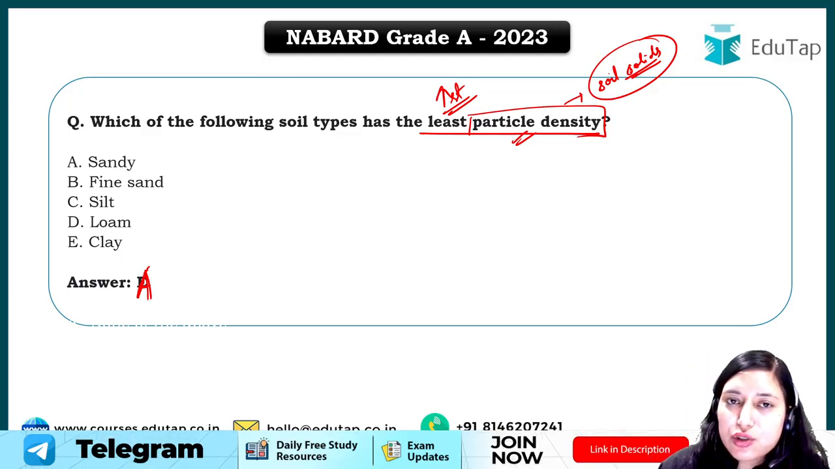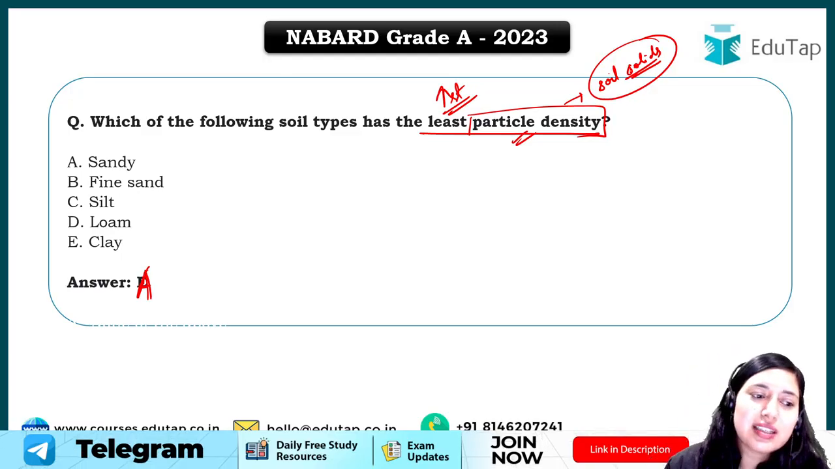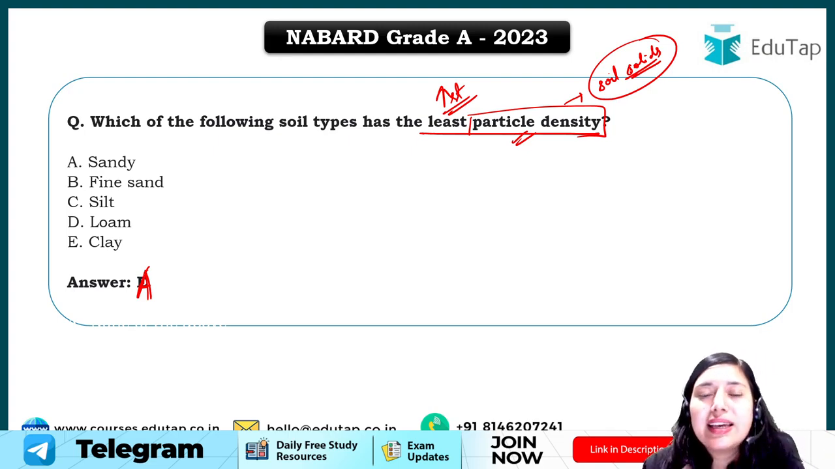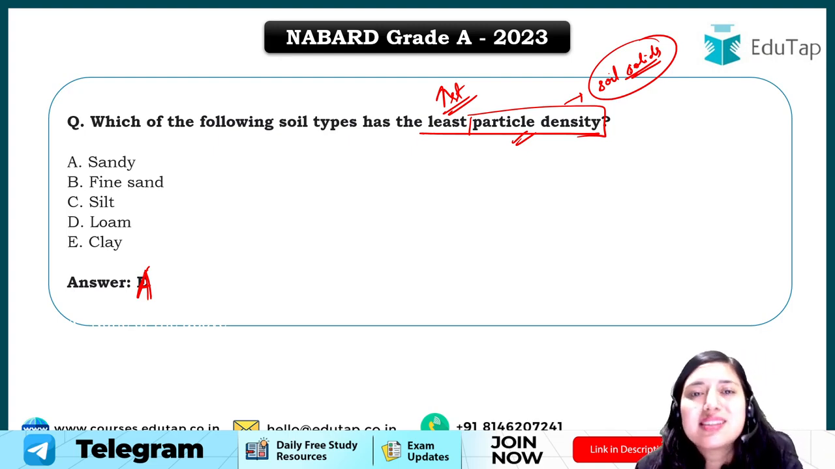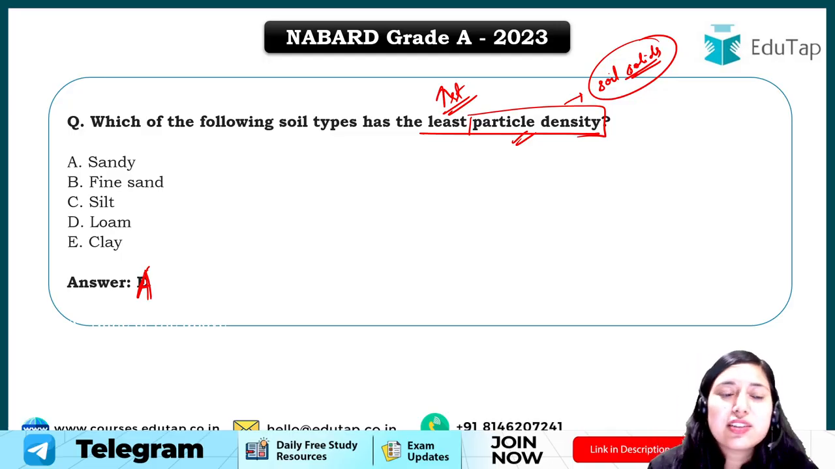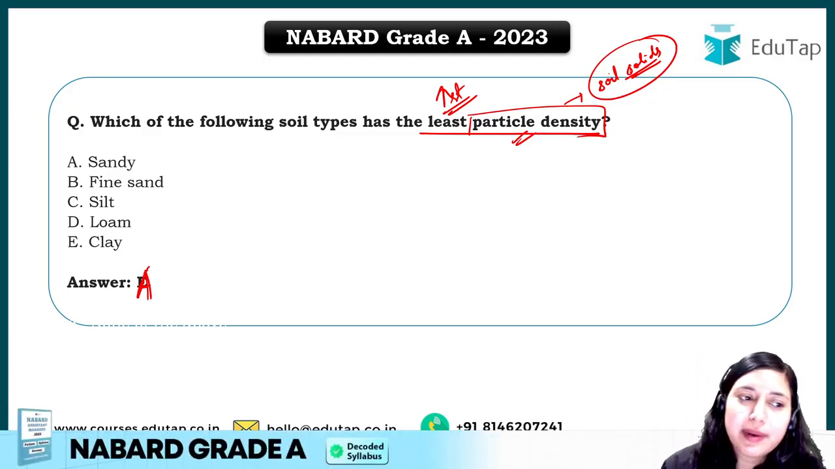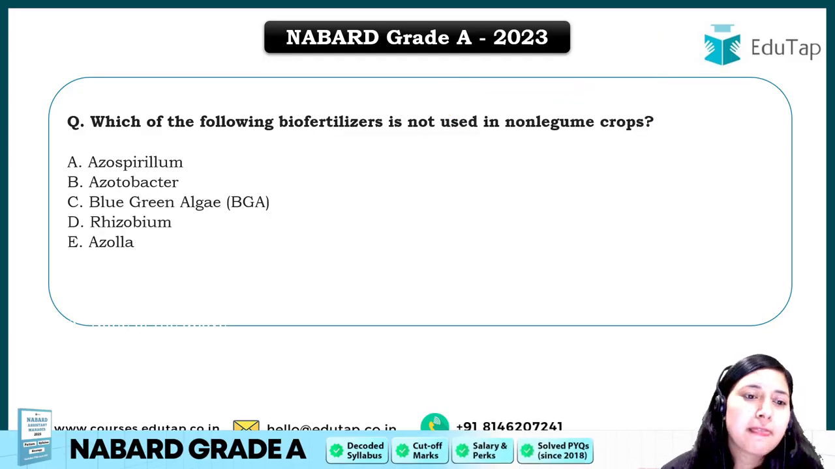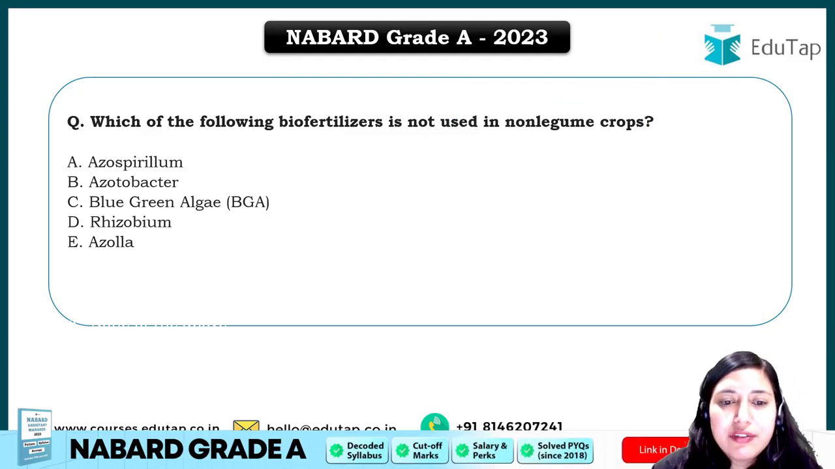There are other factors also, but this is the thing that can be easily understood, that clay is made up of heavy minerals, hence the particle density is more. Sandy soil is made up of light minerals, hence the particle density is less. Clear? Next question is, which of the following biofertilizers is not used in non-legume crops?